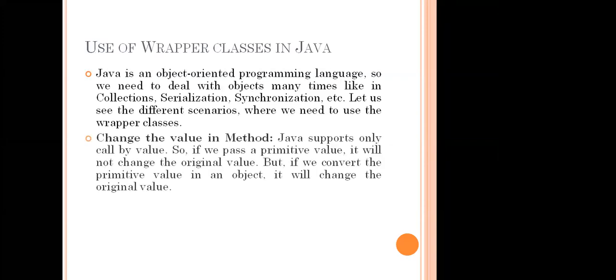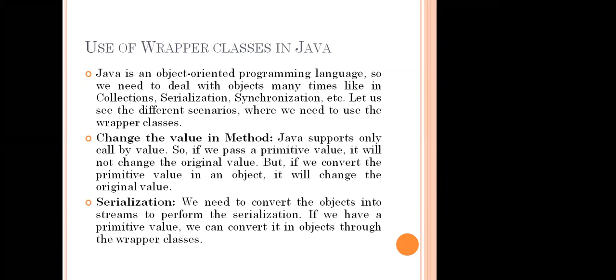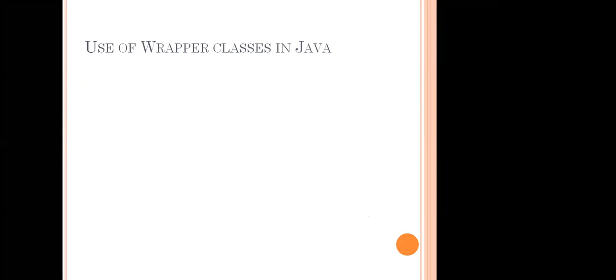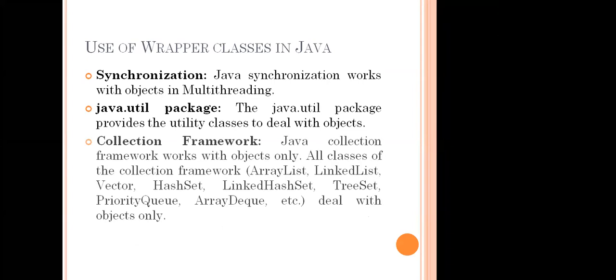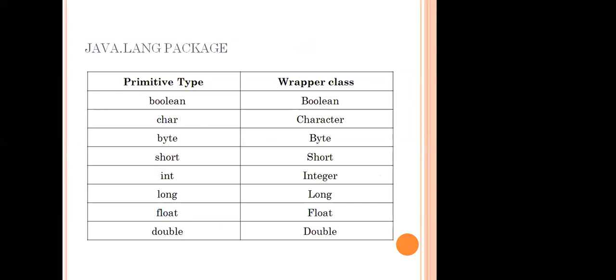Java is an object-oriented programming language, so we need to deal with objects many times, like in collections, serialization, all those things. I think we discussed this yesterday also. Serialization is another important topic, and it is the end of the first unit. We need to know the concept of serialization, and we will discuss it today itself. These are the uses of wrapper classes, synchronization, and Java. Where are they available in Java? In the java.util package. We have the collection framework, and these are the types that are used for this.